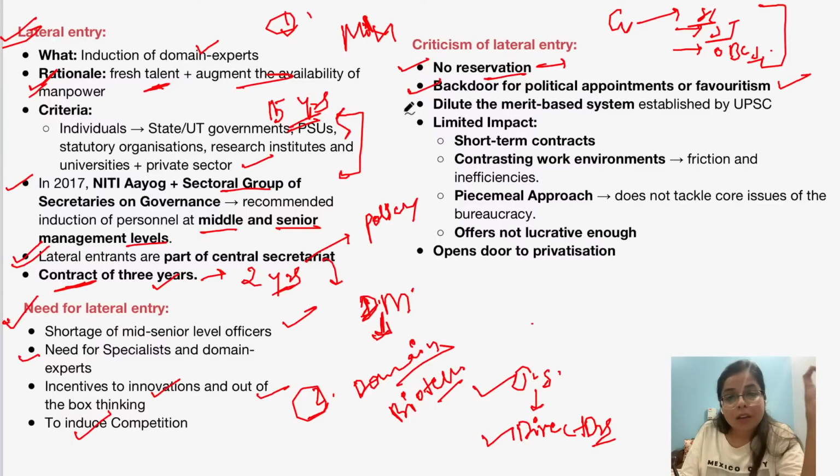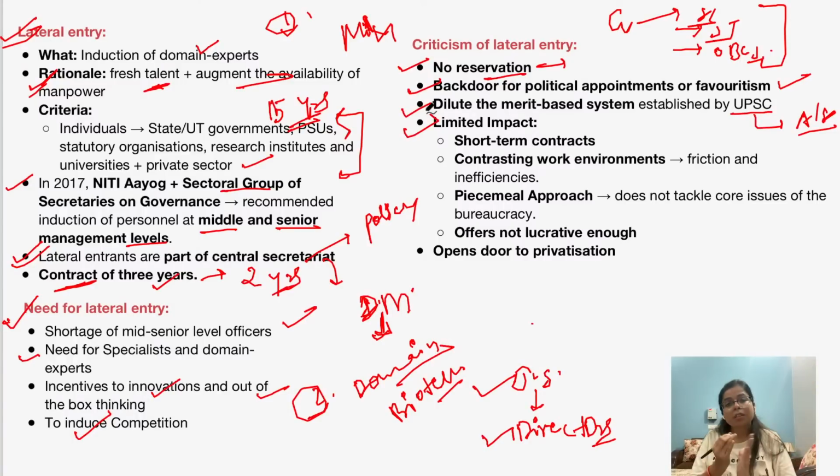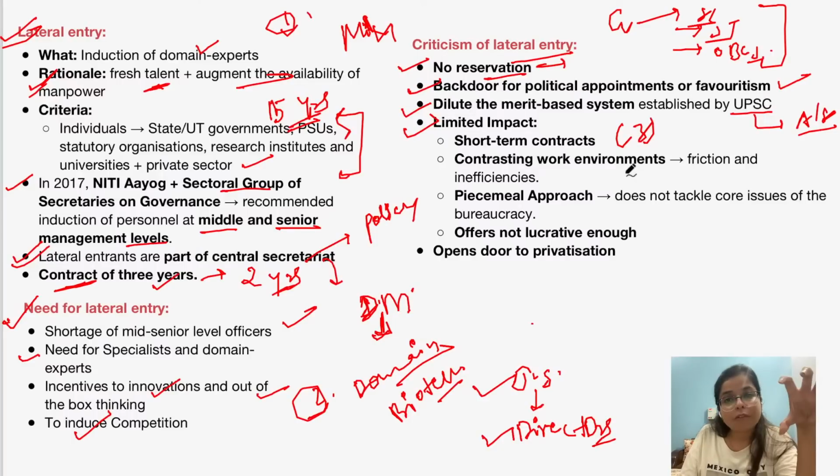Okay. The third thing is that this will dilute the merit-based system established by UPSC. As we already saw, UPSC is associated with merit-based examination for all India services. So such lateral entry will dilute this merit-based system established by UPSC, right? And also, the major criticism is that such a provision of lateral entry has a limited impact. Why? Because if you see their tenure, initially it is 3 years, which can be extended by 2 years more.